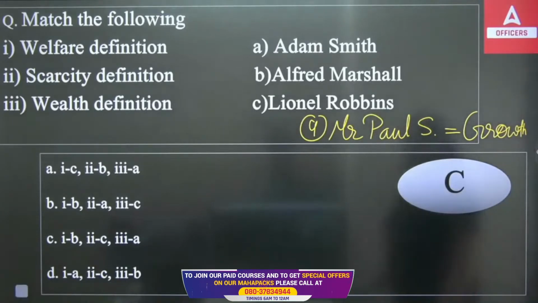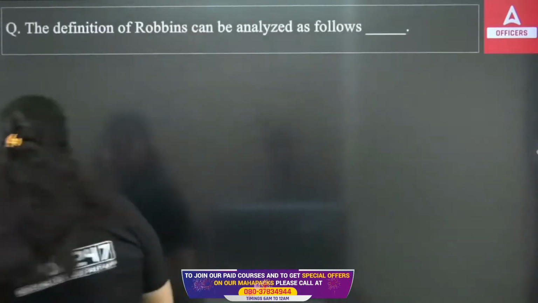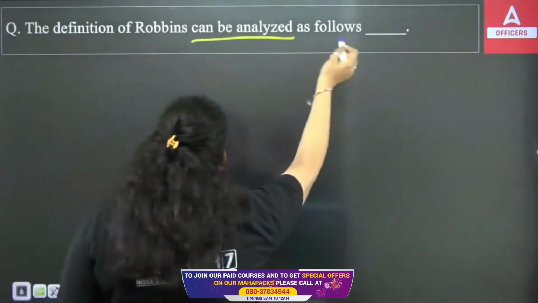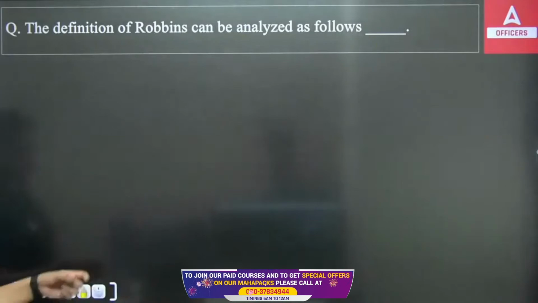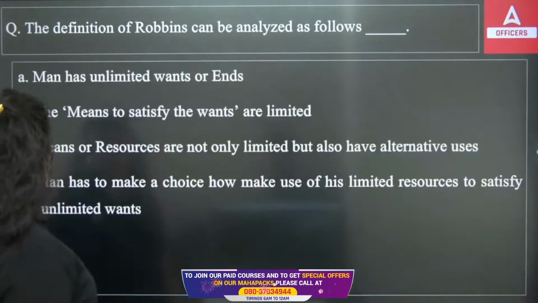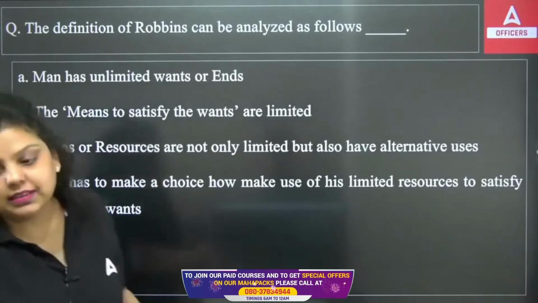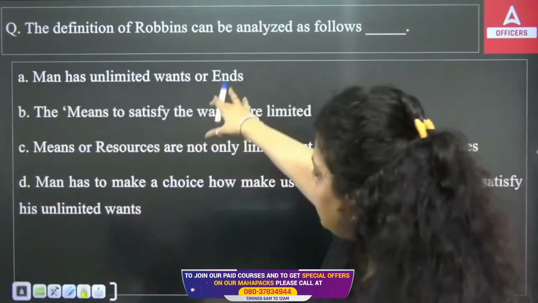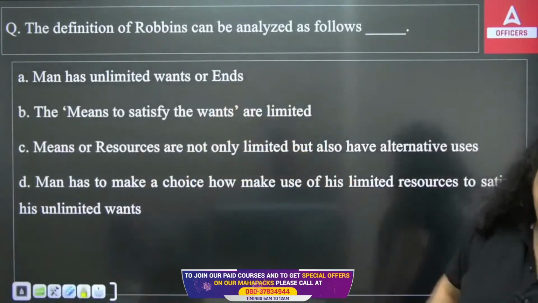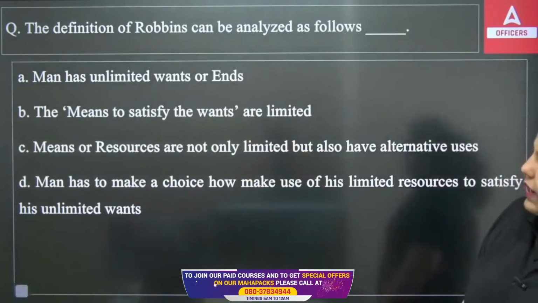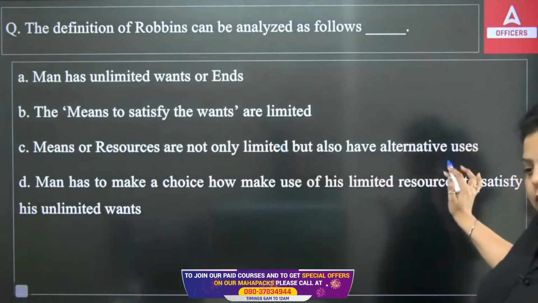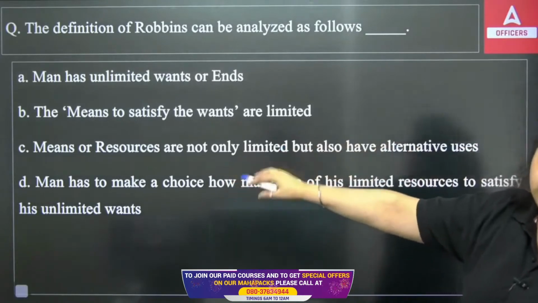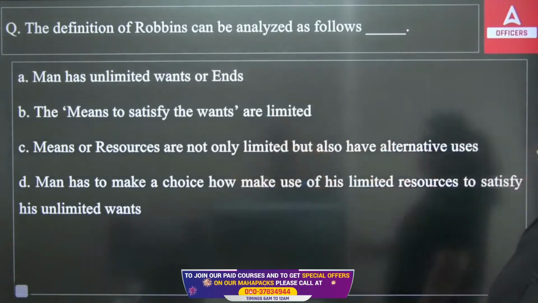Clear? Next question is talking about the definition of Robbins, which can be analyzed as follows. I have told you Mr. Robbins has given the scarcity definition. And the scarcity definition can be analyzed how? First is saying man has unlimited wants and needs. Second is saying the means to satisfy the wants are limited. Third is saying means or resources are not only limited but also have alternative uses. Fourth is saying man has to make a choice how to make use of limited resources to satisfy his unlimited wants.